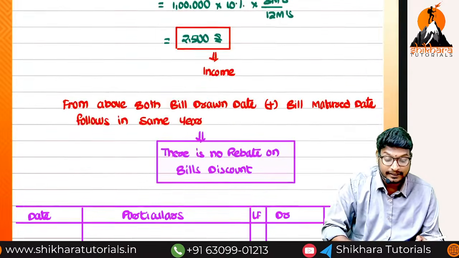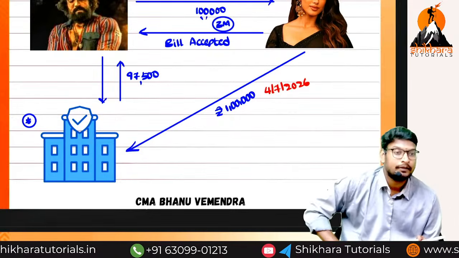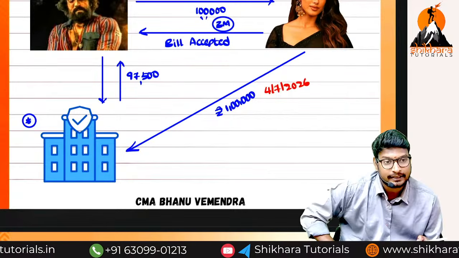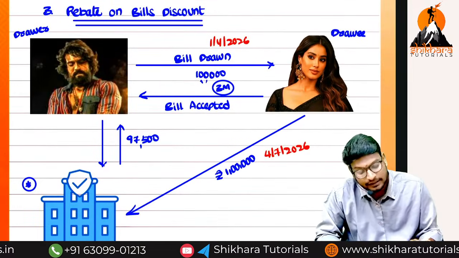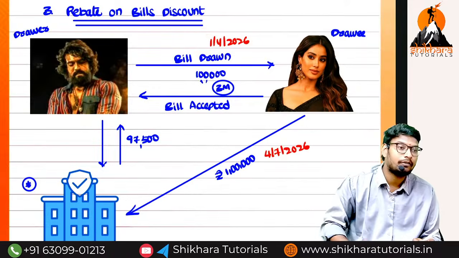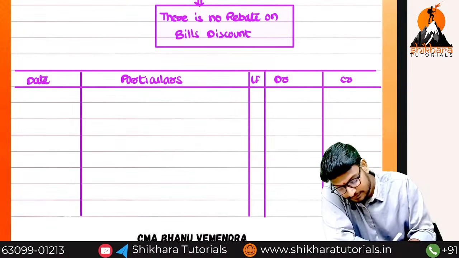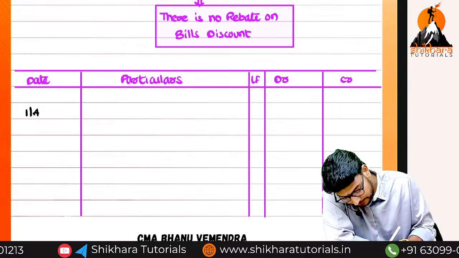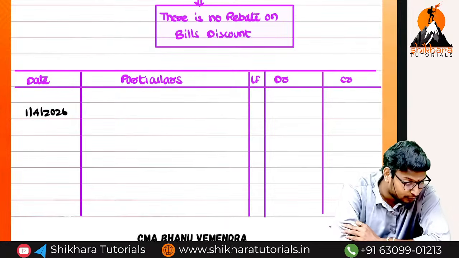Okay, what is the first entry? Whose point of view are you thinking from? Bank point of view. What is the first entry we have to write? Bill discounting. At that time we have received the bill. Immediately. That means on 1/4/2026 we have to write the entry. Can you guess what is the entry?